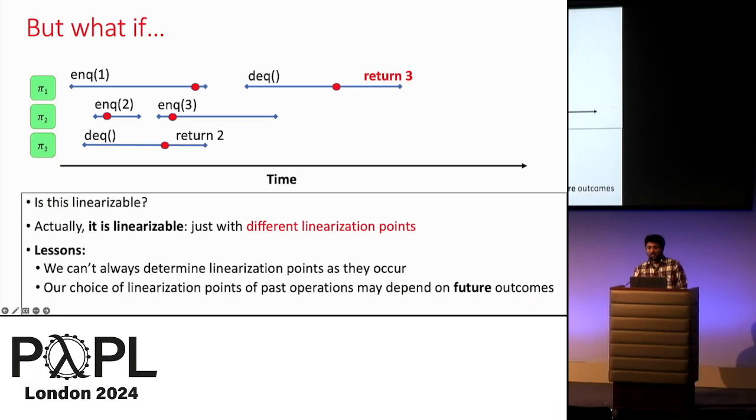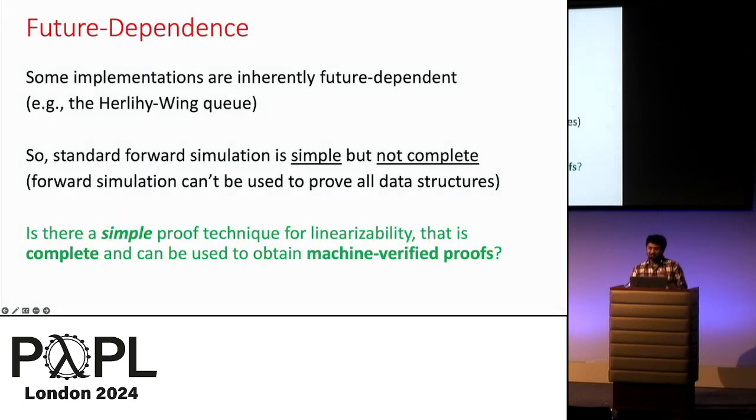In other words, we can't always determine the linearization points of operations as they occur. Sometimes our choice of linearization points for past operations may have to be future dependent. Future dependence is a key hurdle in proving implementations linearizable. It shows that the simple forward simulation proof technique is not complete. This leaves us with a question. Is there a simple proof technique for linearizability that's complete and can be used to obtain machine-verified proofs?